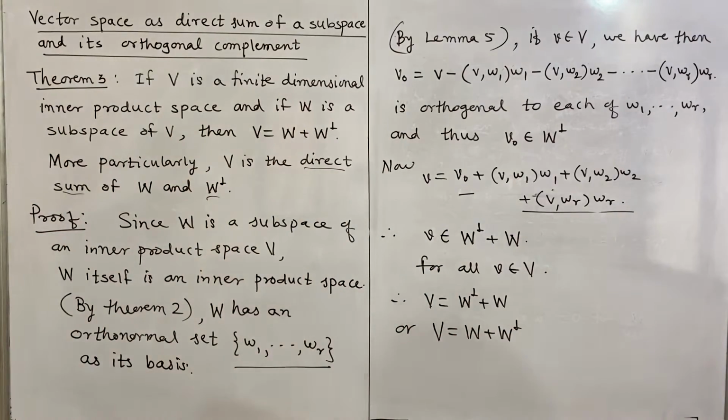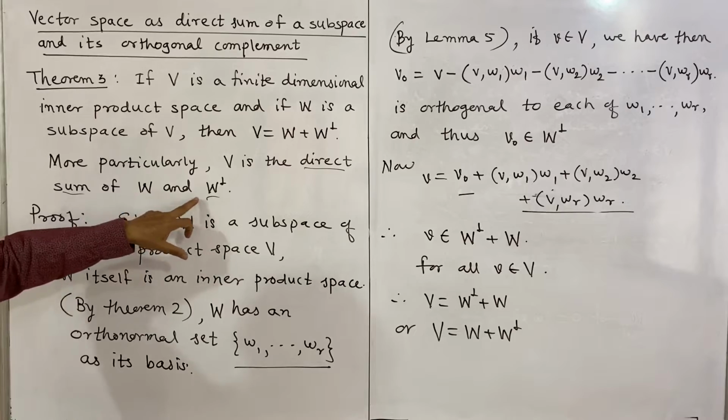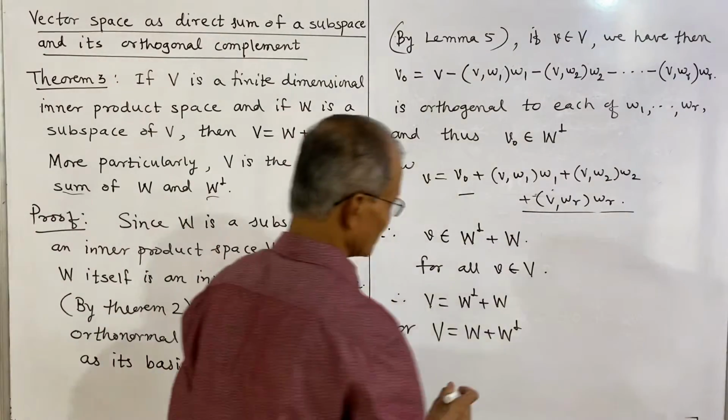This expression for V is unique, and therefore we say V is direct sum of W and W perp,